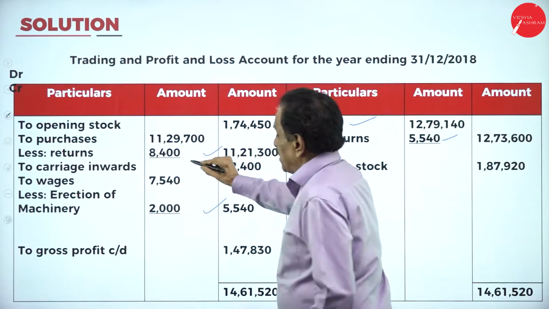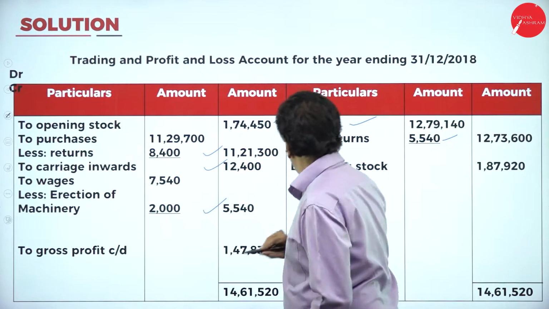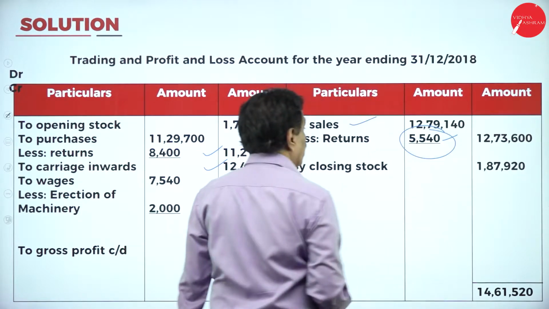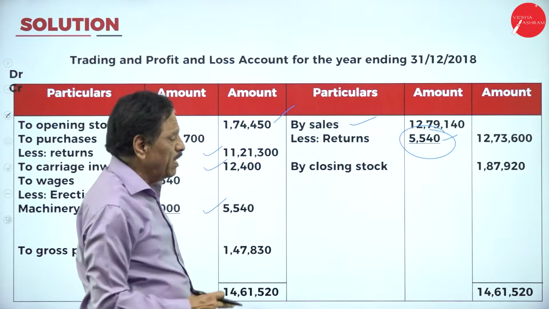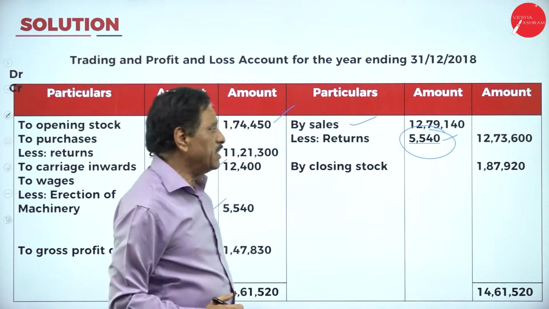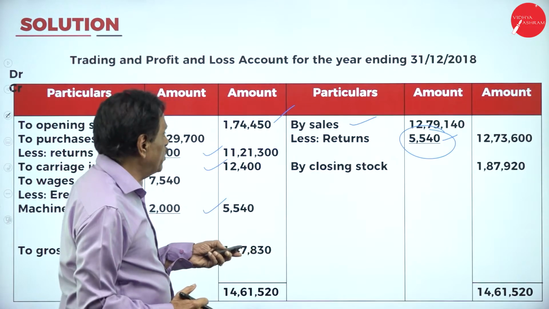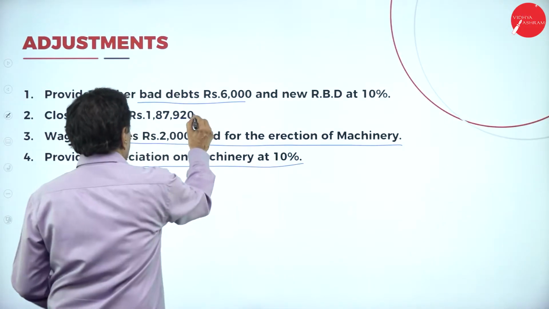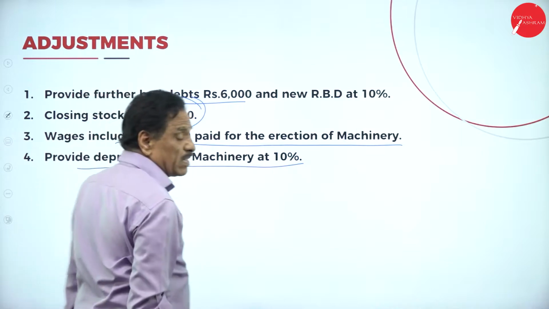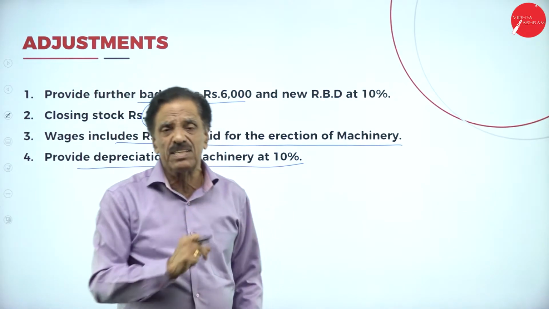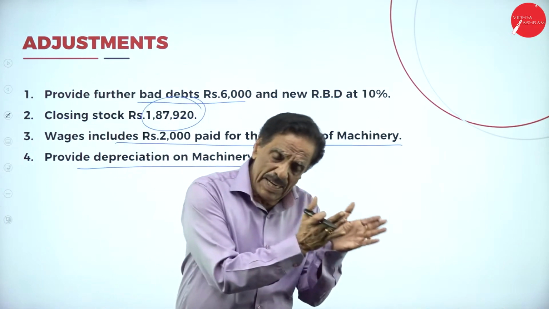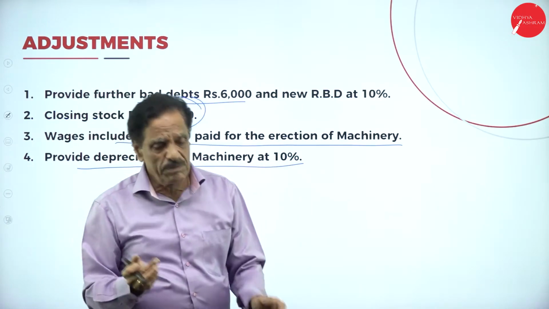Here 8,000, 7,400. How much returns is there? 5,450. Closing stock will come in the adjustment. Now, you see the adjustment. What's the unsold stock? 1,87,920. If you want, I can show you. What's your closing stock? 1,87,920. This adjustment. I told you, while explaining this session, closing stock will come trading account credit side, asset side of the balance sheet.